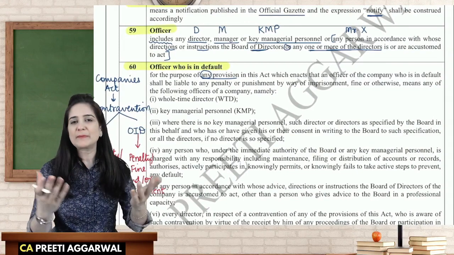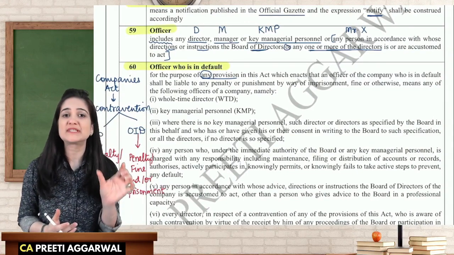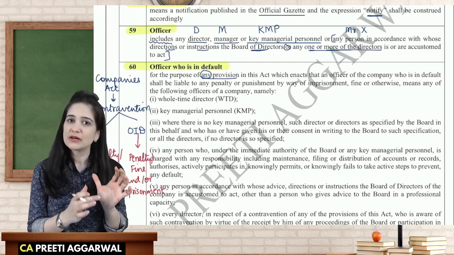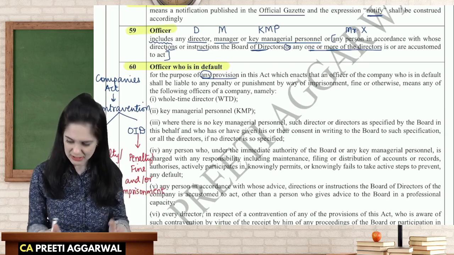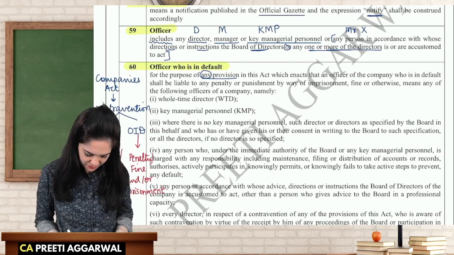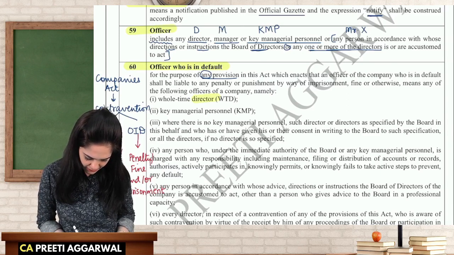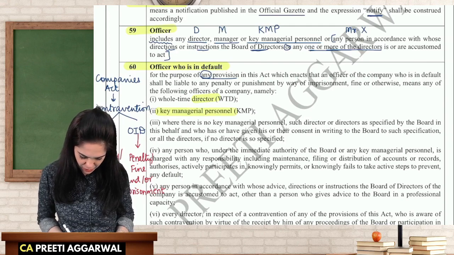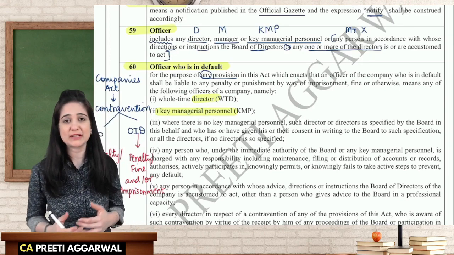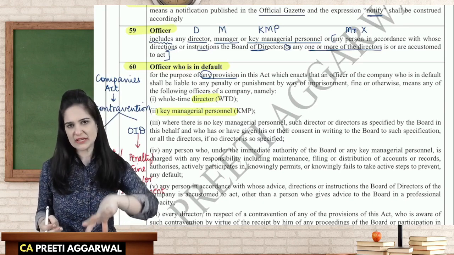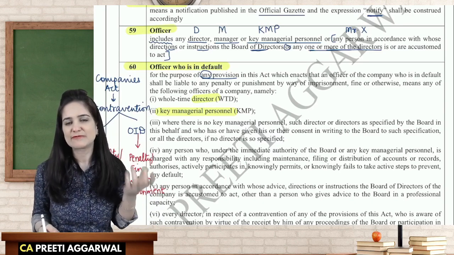Take the help of the previous definition that we discussed. Officer. What is included in officer? Director, manager, KMP, any other person. So keep that in mind. We have director. Let me highlight that for you. We have director, like whole-time director, key managerial personnel, and we will read accordingly. But I just want you to keep in mind that the definition of officer in default takes a hint from officer.